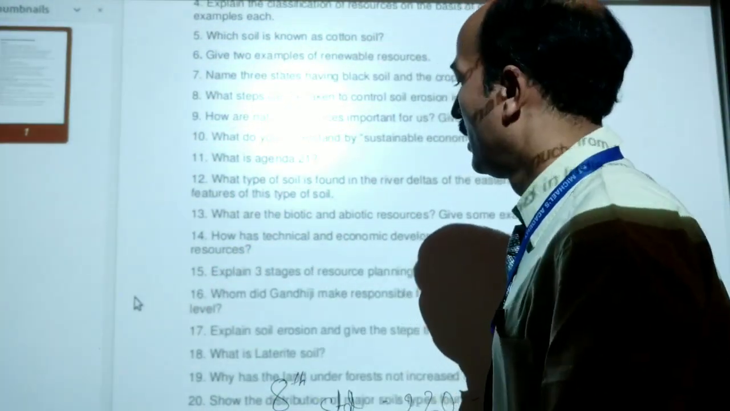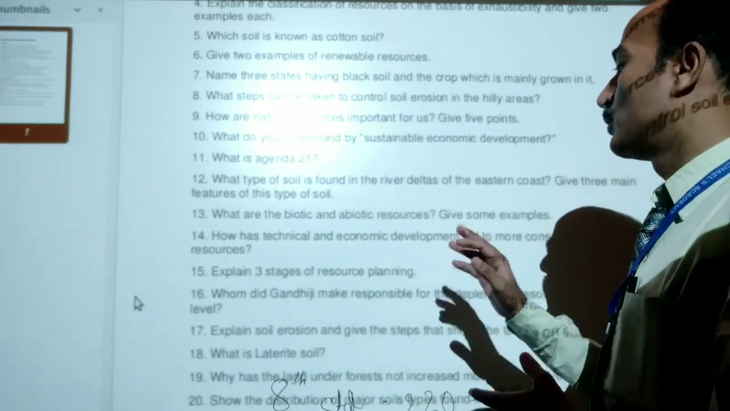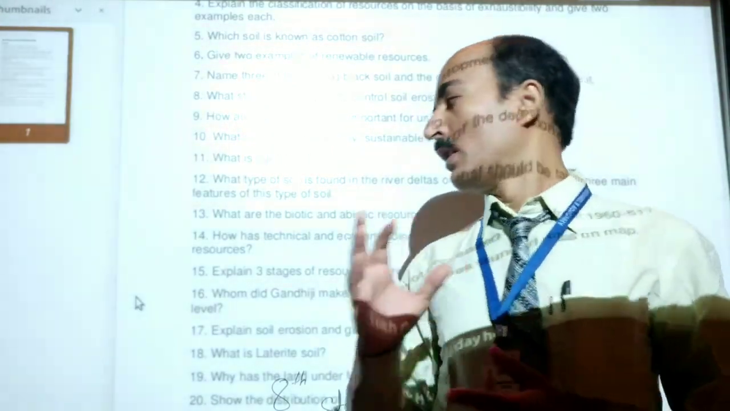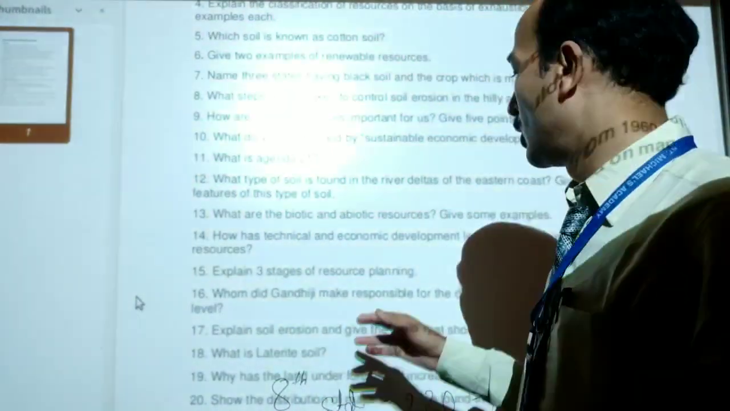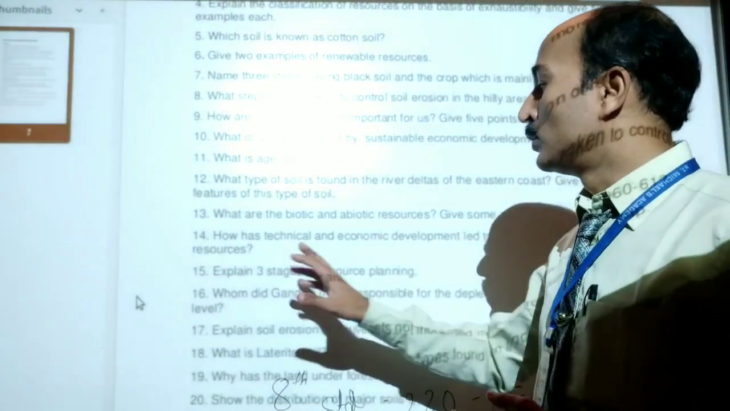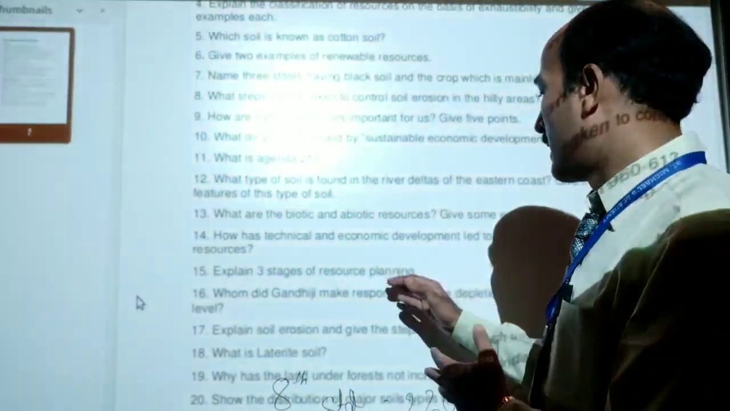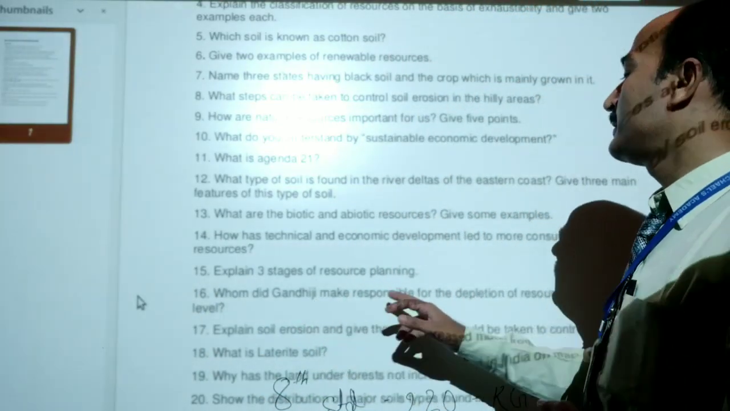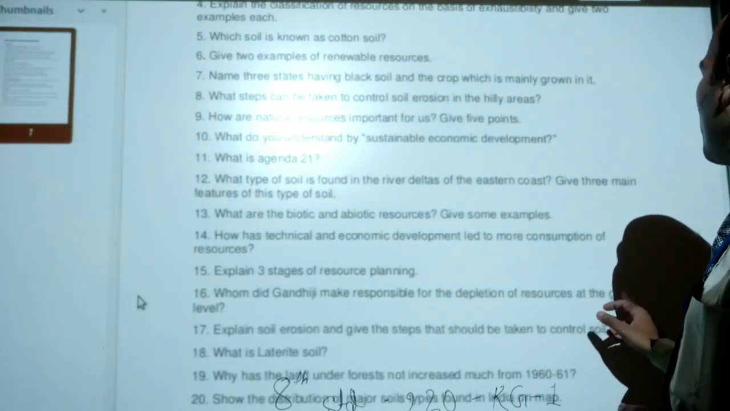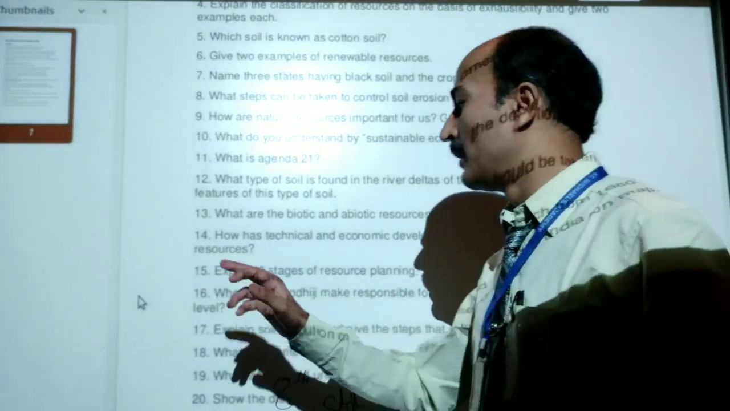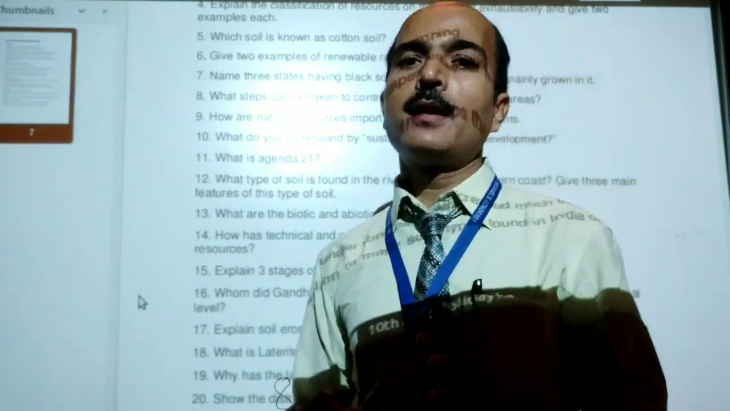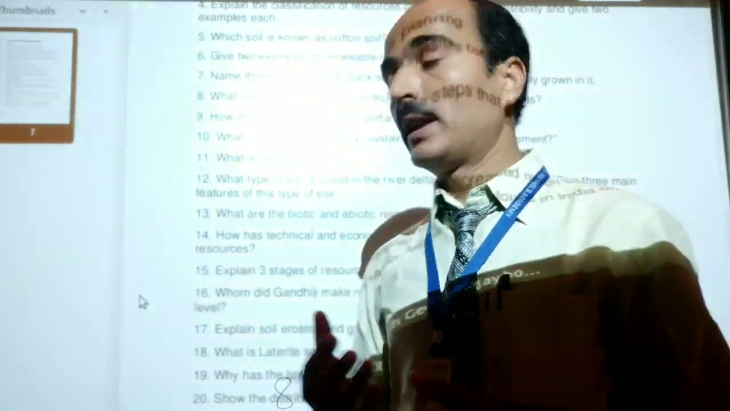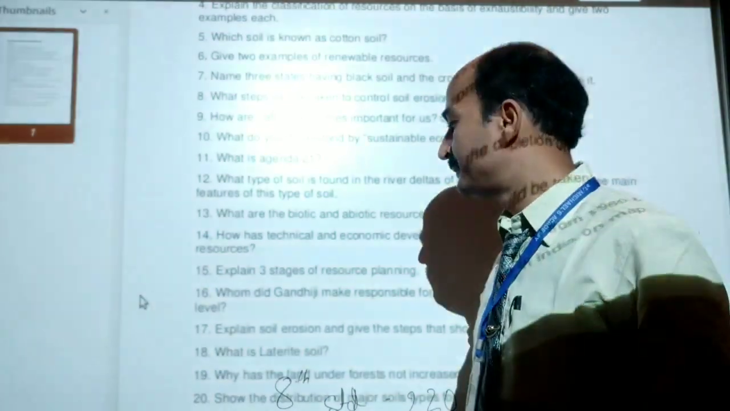Question number 15. Explain 3 stages of resource planning. When we plan for resources, 3 steps have been mentioned in your book. I have taught you. So those 3 steps are to be explained here. Question number 16. Whom did Gandhiji make responsible for depletion of resources at the global level? Mahatma Gandhi said that a particular segment of people are responsible for degradation of resources. So who are they? You have to write as answer.